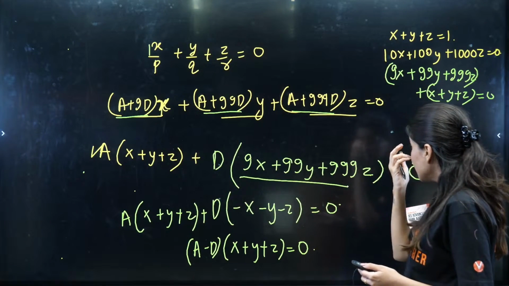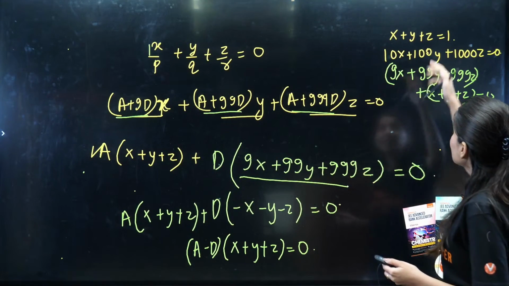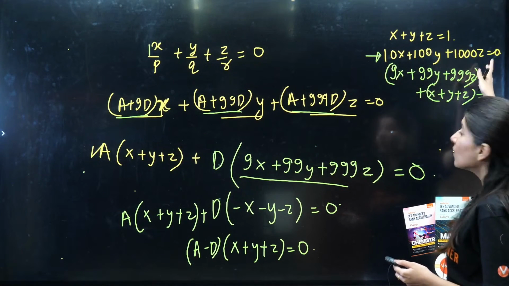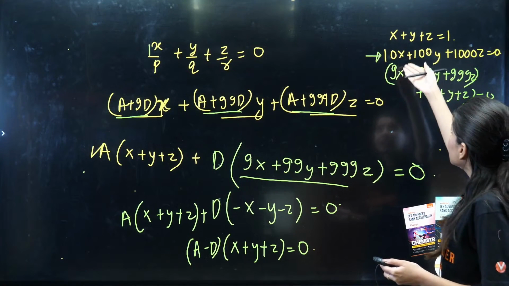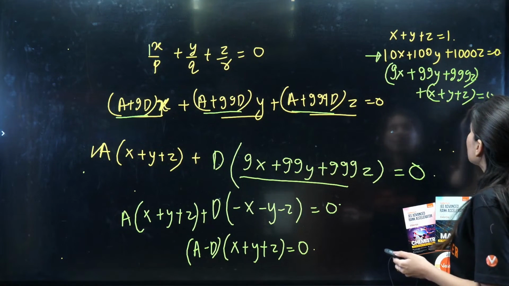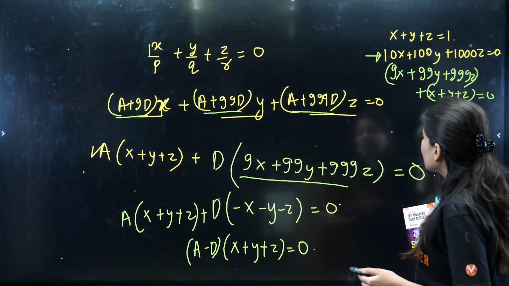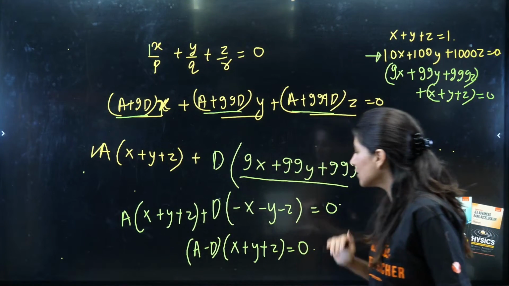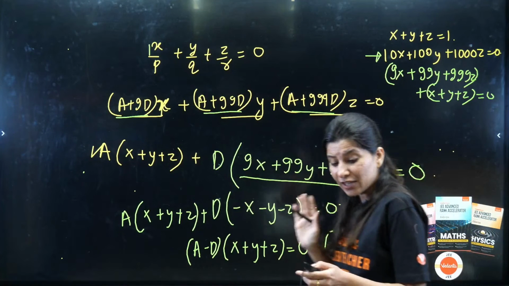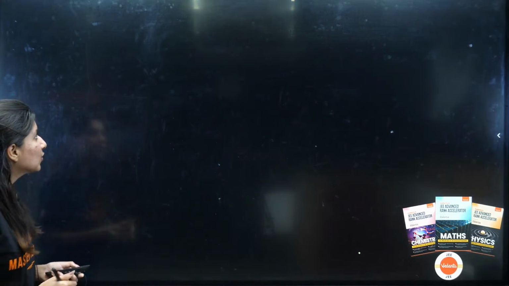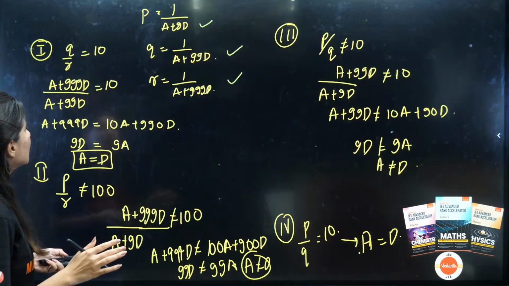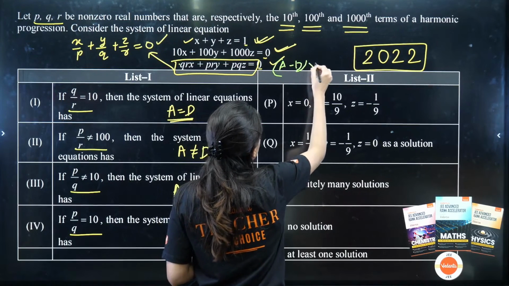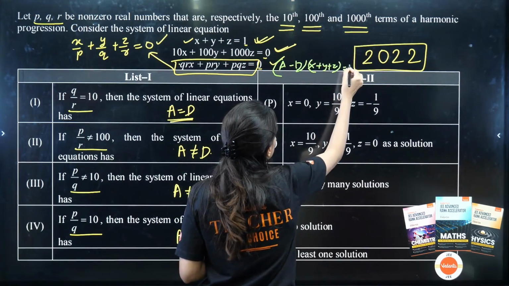So if this is our thing over here, can I just see the second equation? Second equation is what? 10X, 100Y, 1000Z. Can I take help from this? So this is 9X, 99Y, 999Z plus X plus Y plus Z. So 9X, 99Y, 999Z can be written down as minus X minus Y minus Z. And if I take X plus Y plus Z common, so this is your third equation. So modification of third equation is what you are having over here. Rest everything will be fine. Let me just show you. Yes, so this is nothing but A minus D and X plus Y plus Z equals 0.